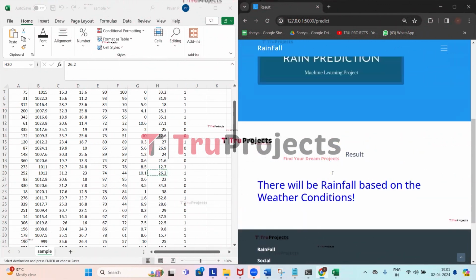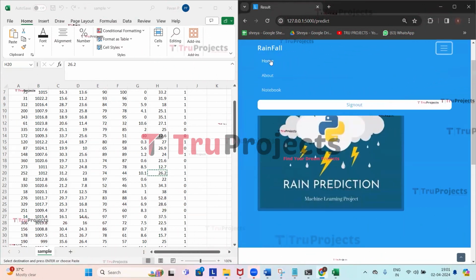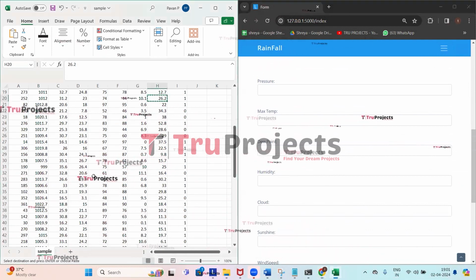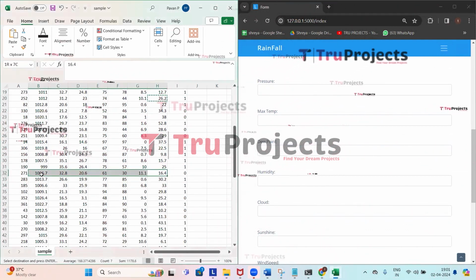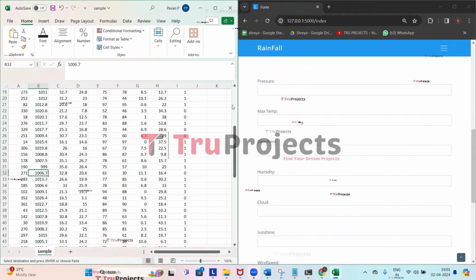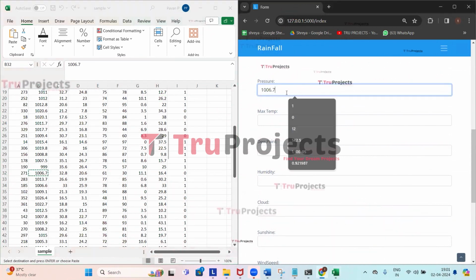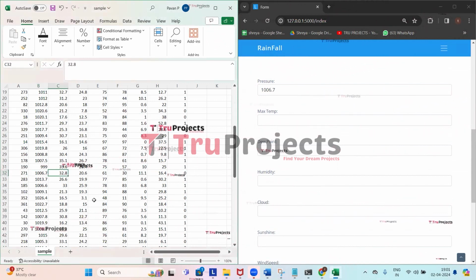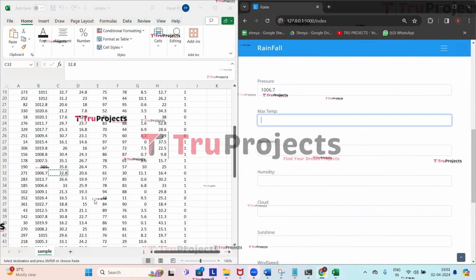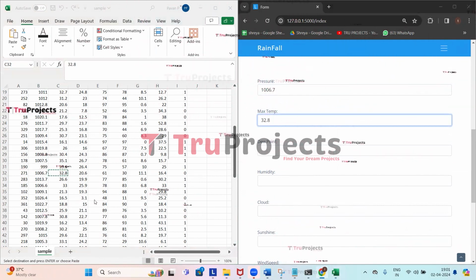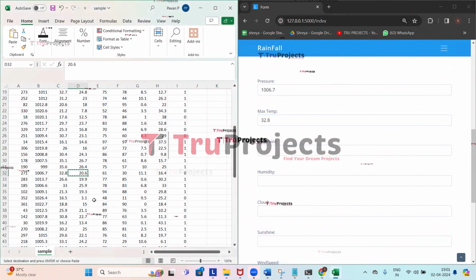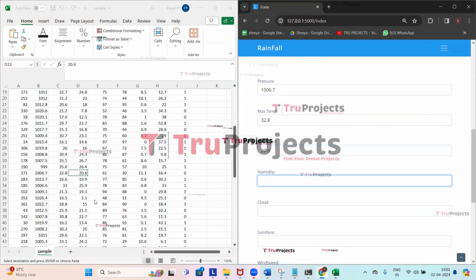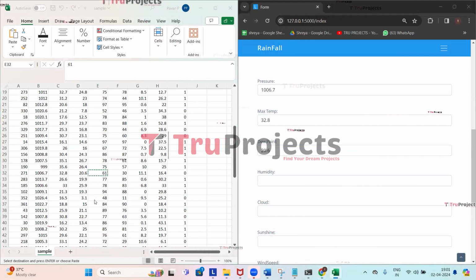So now we will give another set of parameters and predict the rainfall. Click on home. Now we will try predicting this test case. Here the pressure is 1006. Coming to the maximum temperature, it is 32.8. Dew point is 20.6. Humidity is 61.